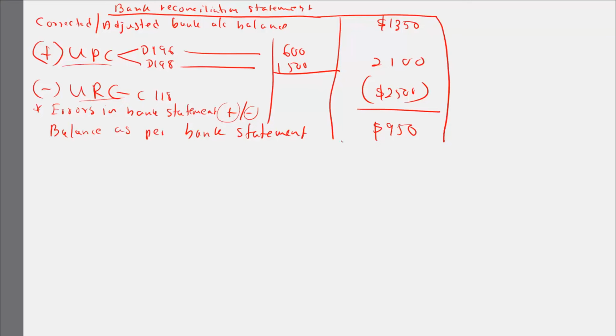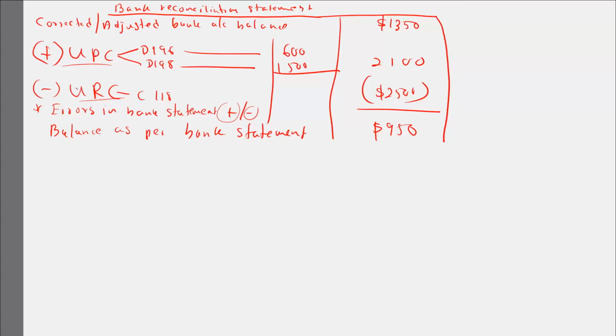And next one is, always keep in your mind, in your bank reconciliation statement, unpresented checks should be added, unrealized checks should be deducted. Unpresented checks means I have given the checks to the people, they have not presented them to the bank. So the reduction has not happened. If that is the case, you have to reverse it, you have to add it. Unrealized check means I have deposited it, but it is not yet realized to my account. So it has already been added to my account, so I have to reverse it and see what my balance will be, so I have to deduct it. So unpresented checks are added, unrealized checks you have to deduct.